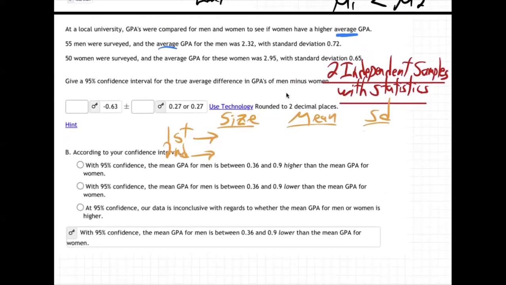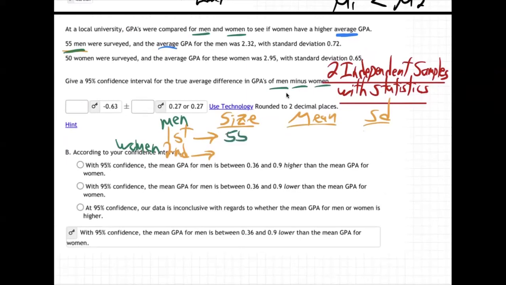So what's the size of the first group? 55 men. And who is the first group? First group is men, second group is women. How do we know? It's just the order they were in the problem, men and women. And right here it says men minus women, so men comes first.